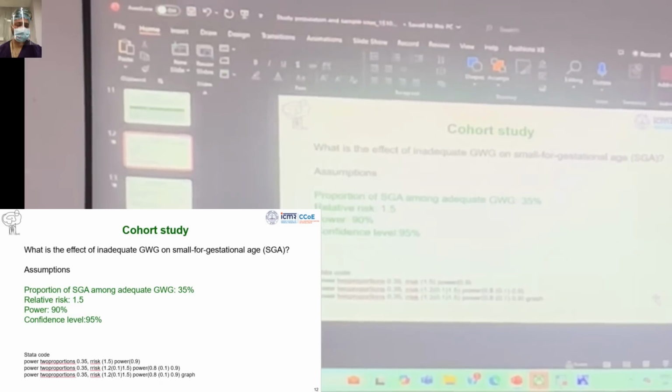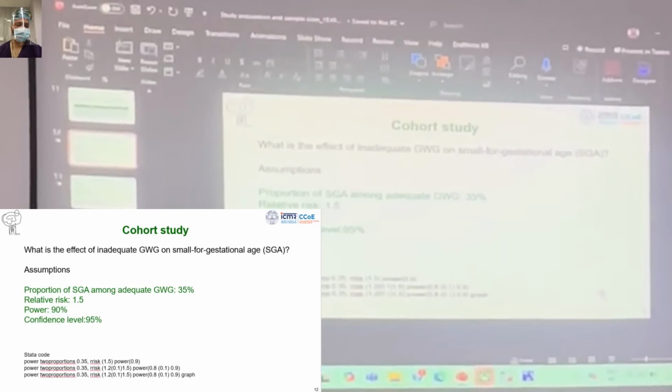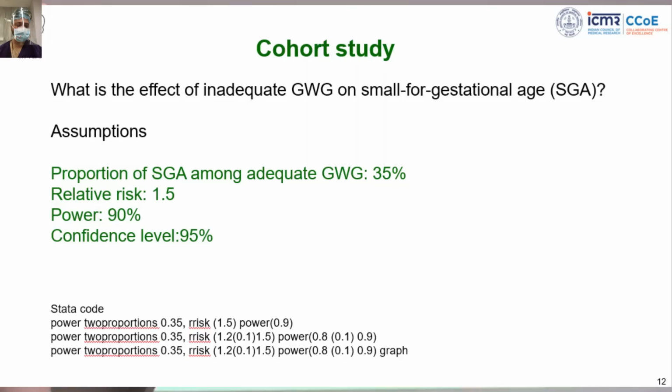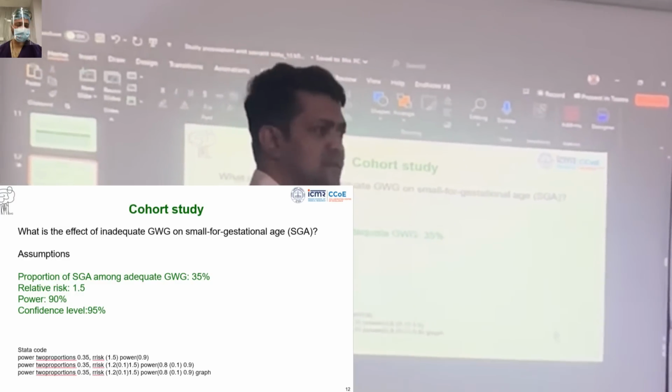There was no study from India, not at all. I think this was the first study from India. So first, see the literature. And the second option is that as a gynecologist or as a public health nutrition expert, do I think this association could be 2, or 1.75, or 3? So it's based on me.